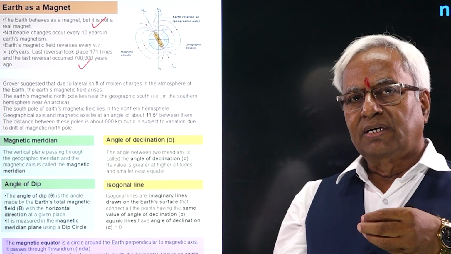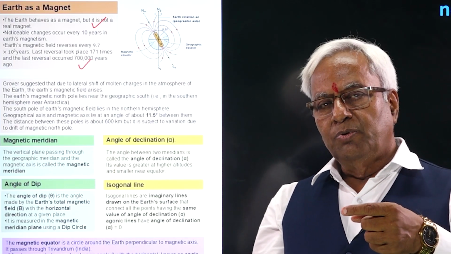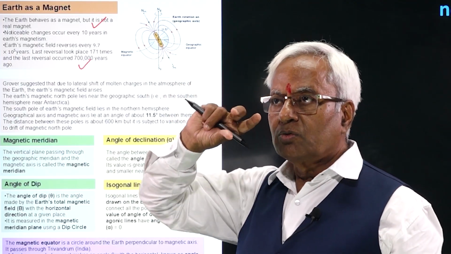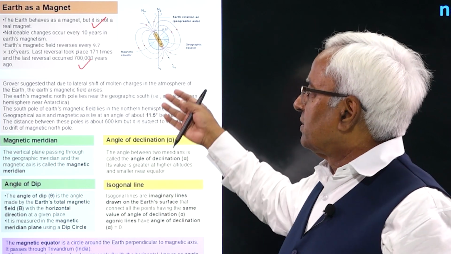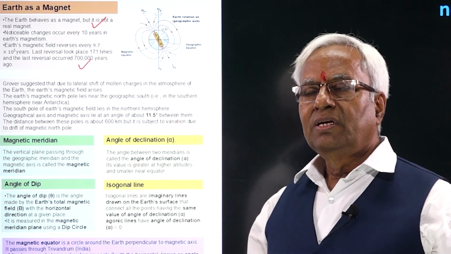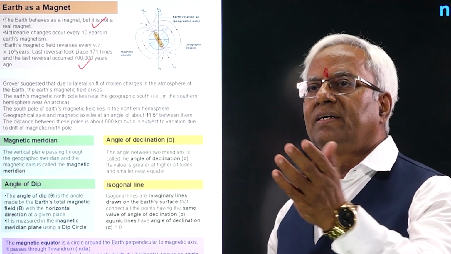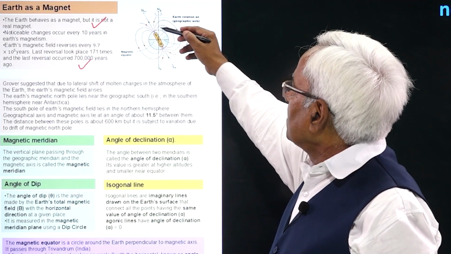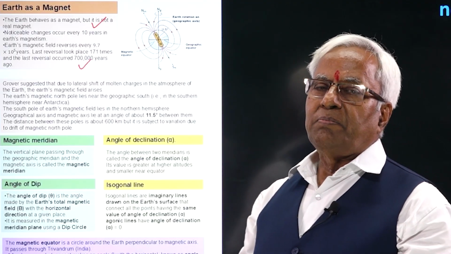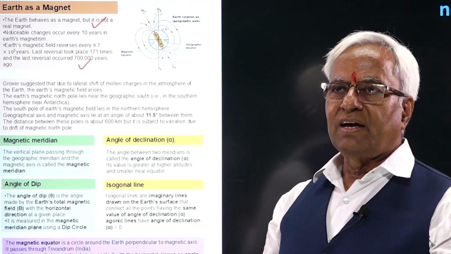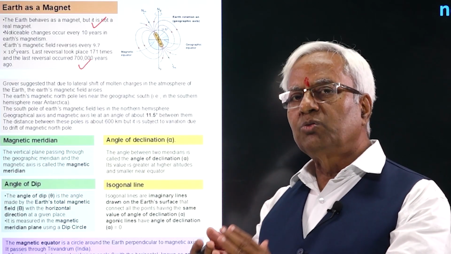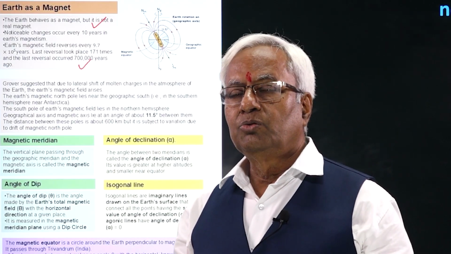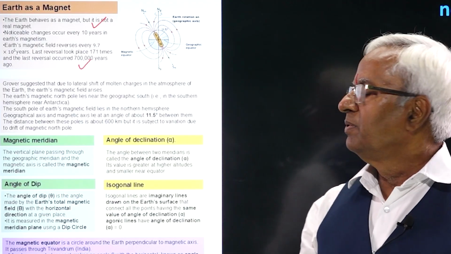You see, the Sun is also like a magnet, and its poles also change. Similarly, Earth's magnetic north and south poles also go on changing. But for the last 10,000 years there has been no change. It might take place in the coming couple of years. Then Earth's magnetic field behaves as a magnet which has its north pole in the geographical south of the Earth. Earth's magnet has its south pole towards the geographical north of the pole.